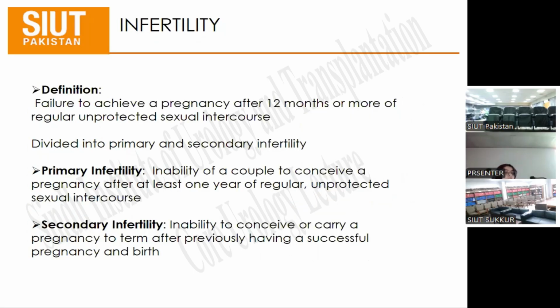So basically, what is infertility? It is a failure to achieve a pregnancy after 12 months or more of regular unprotected sexual intercourse, which is mainly divided into primary and secondary infertility. Primary infertility is the inability of a couple to conceive a pregnancy after at least 1 year of regular unprotected sexual intercourse. And secondary infertility is further defined as inability to conceive or carry a pregnancy to term after previously having a successful pregnancy and birth.